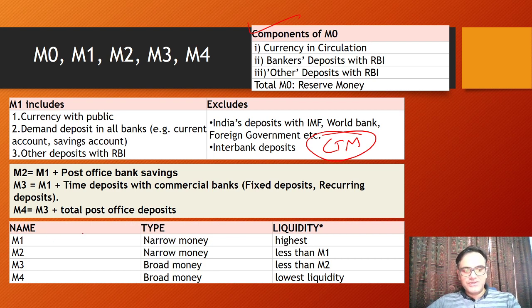Now, there are two other kinds of questions that come on this M1, M2, M3, M4 indicators of money supply. First is narrow and broad money. Both M1 and M2 are called narrow, M3 and M4 are called broad. Second is liquidity. Liquidity means the cash component. That cash component is maximum or highest in M1 and it goes on reducing up till M4.